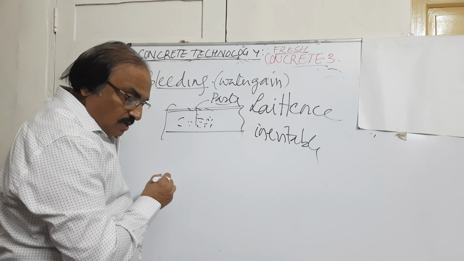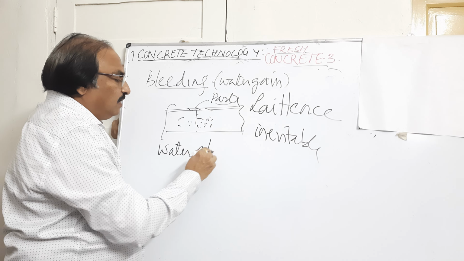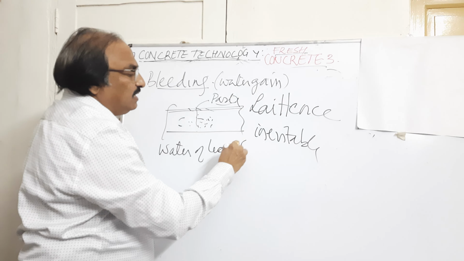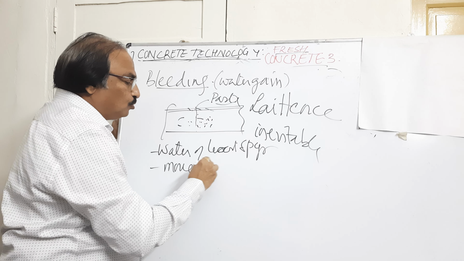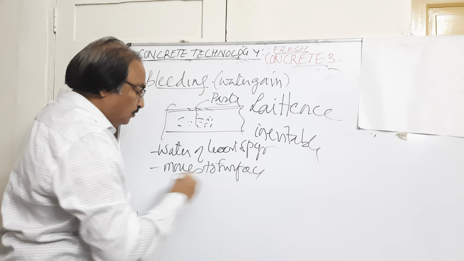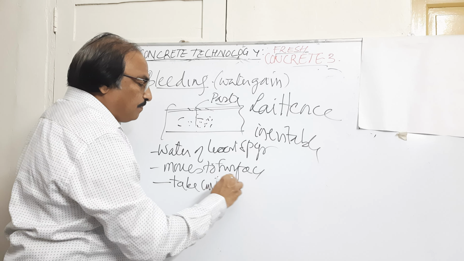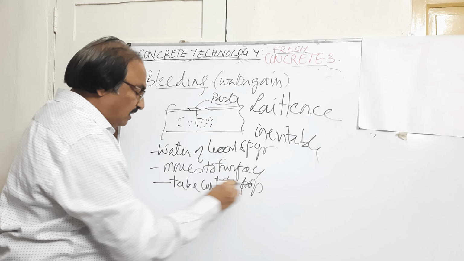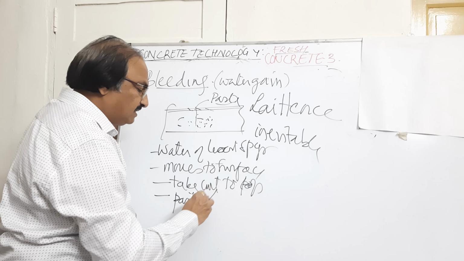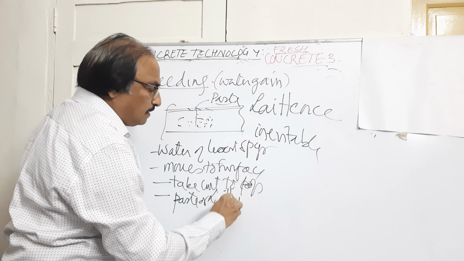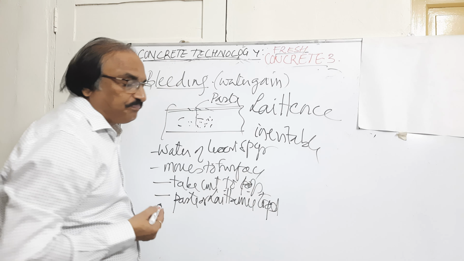The reason for this is that water of least specific gravity moves to the surface. Whenever it moves, it takes cement to the top. When it does that, it forms a paste or laitance at the top.